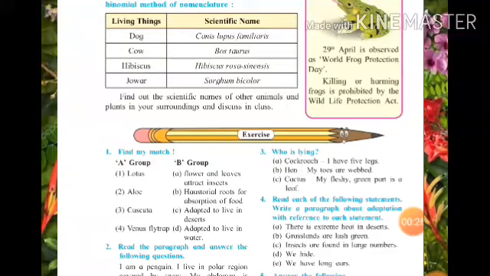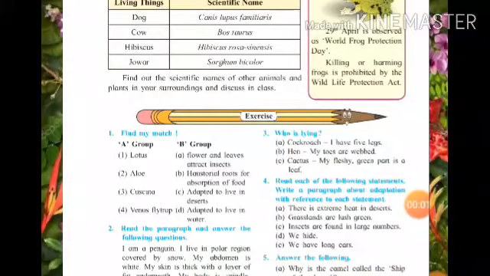Not only their adaptation, the adaptation for their eating also we have seen. Along with adaptation, we have seen about the classification. The importance of classification. Again, we have seen the nomenclature.